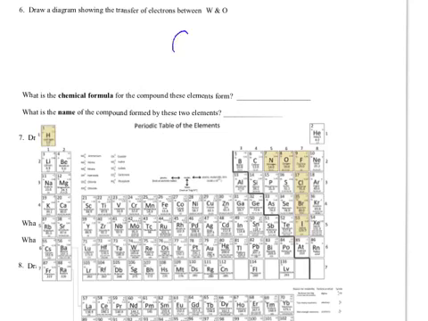I'm going to put tungsten here. It used to be wolfram, which is why it's a W. I'm going to put an oxygen here. Now tungsten wants to get rid of 6, but the oxygen will only accept 2. So after I give 2 to that oxygen, it won't take anymore. It's beautiful now. So I had to bring in another oxygen and give it 2 more electrons.